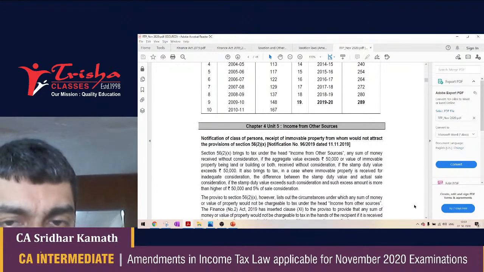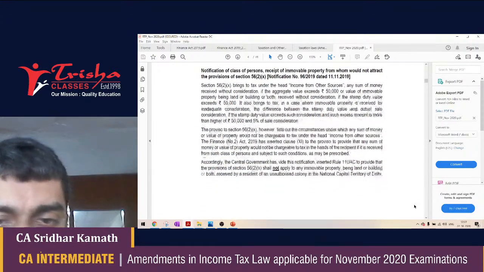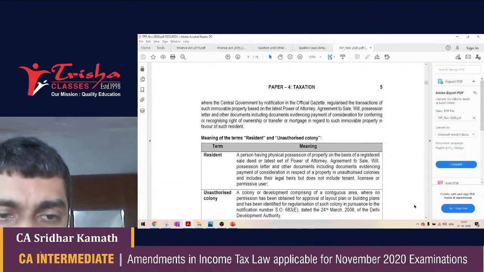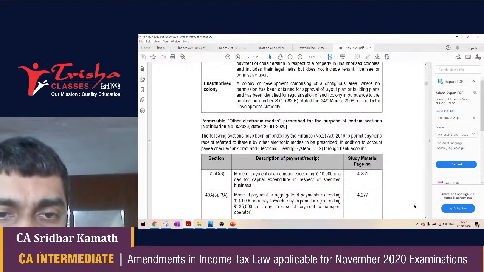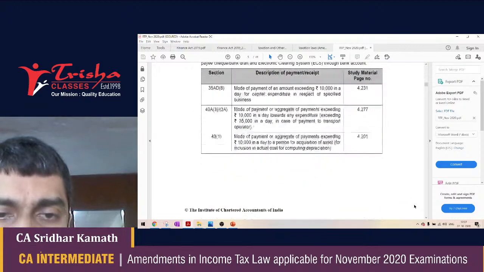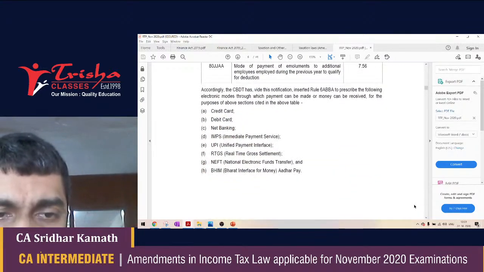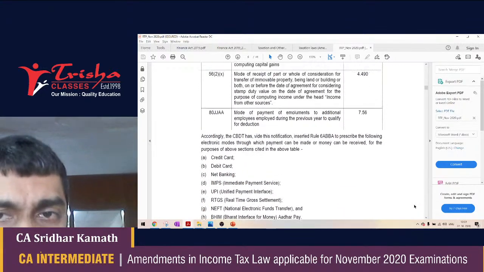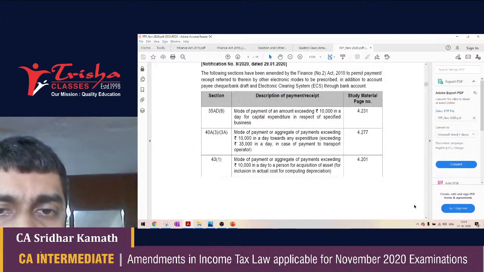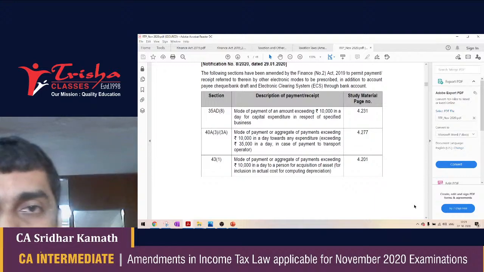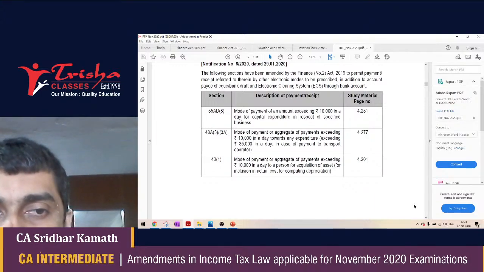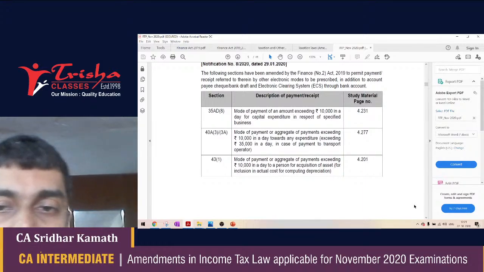Some random notifications are given under section 56, which may not be relevant. You can skip that. This is one thing that I should have spoken about, but nonetheless is quite easy. There are many sections in the income tax law where they talk about payment being made in prescribed modes. Okay, payment being made by any mode other than cash, or payment being made through prescribed modes.